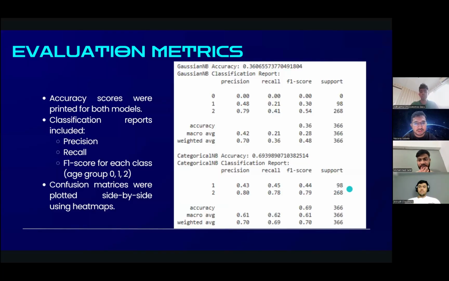Okay, so here is the evaluation matrix. The accuracy scores were printed for both models. As you can see, the Gaussian accuracy is around 0.36, while the categorical NB accuracy is 0.69. And for the classification report, we have precision, recall, and F1 score, classified by the age group: 0, 1, and 2, like Dafu said before in the first slide. The confusion matrices were plotted side by side using heat maps. Actually, it's in the code.